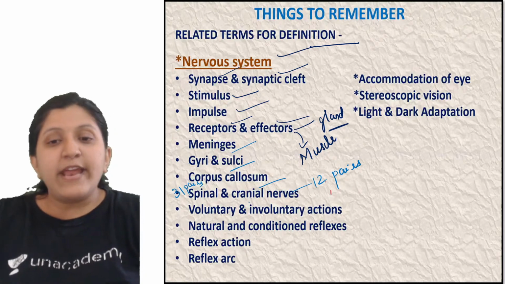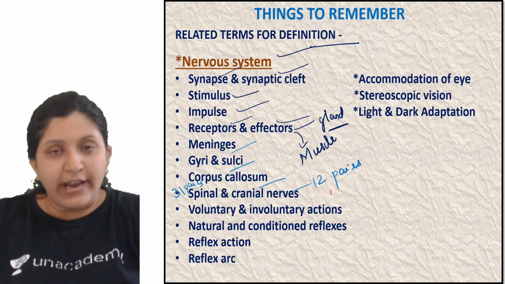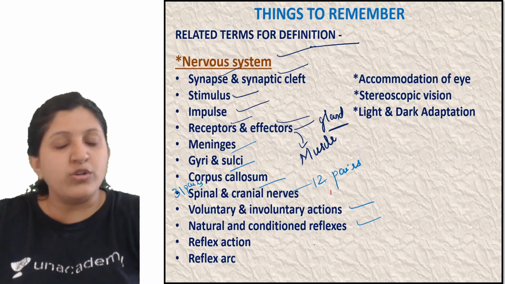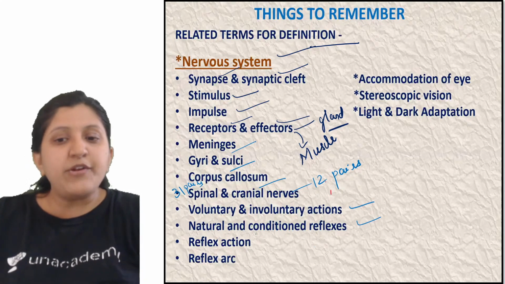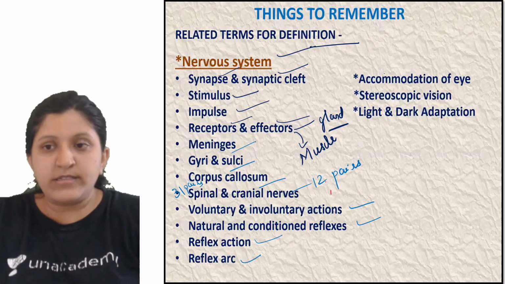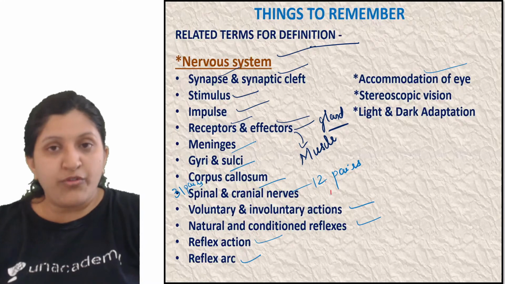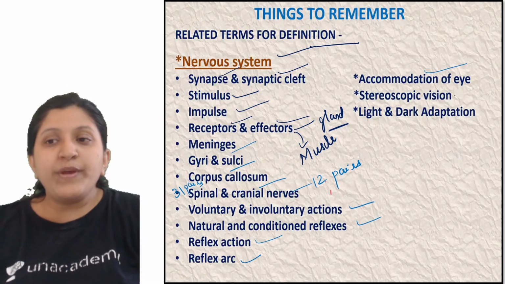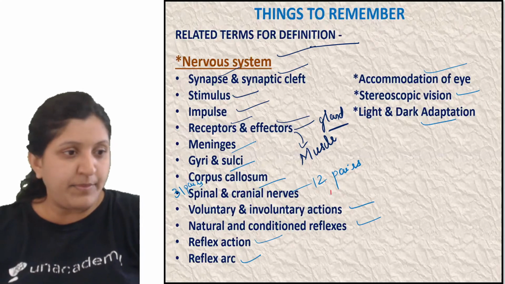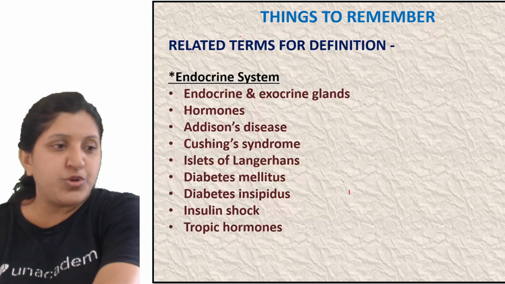All right, so then voluntary and involuntary action you need to know. Natural and conditioned reflex also you need to know. Okay, so then reflex action, the reflex arc. So what is it? Then accommodation of the eye. Okay, along with that the stereoscopic vision, the light and the dark adaptation. So these are the terms of definition which you need to know.